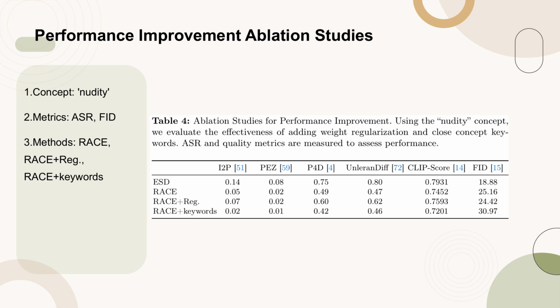Table 4 presents the results of ablation studies aimed at improving performance by evaluating the effectiveness of adding weight regularization and closed concept keywords using the nudity concept. The performance is assessed through ASR, attack success rate, and quality metrics such as FID, Fréchet Inception Distance. The methods compared include R.A.C.E with regularization, R.A.C.E plus reg, and R.A.C.E with keywords, R.A.C.E plus keywords. The data indicates the impact of these modifications on the ability to handle the specified concept while maintaining overall model quality.